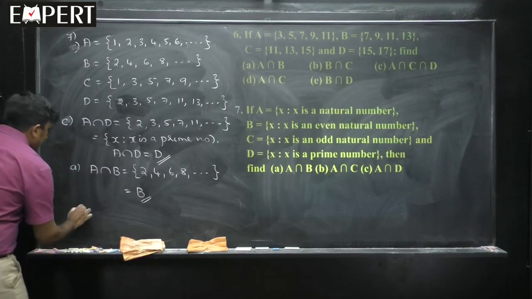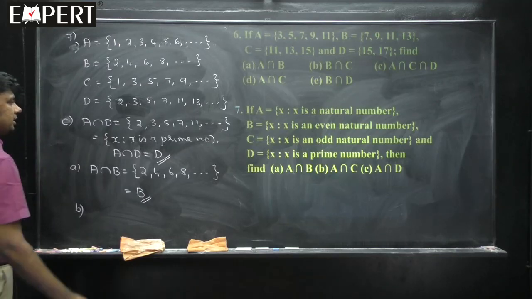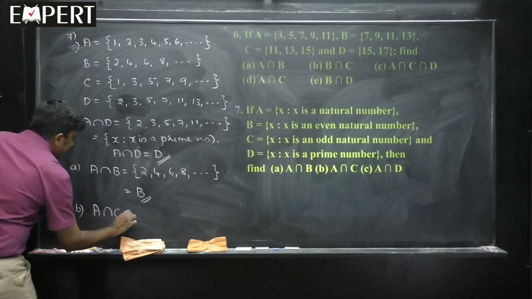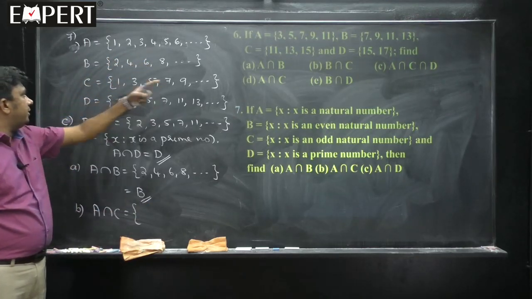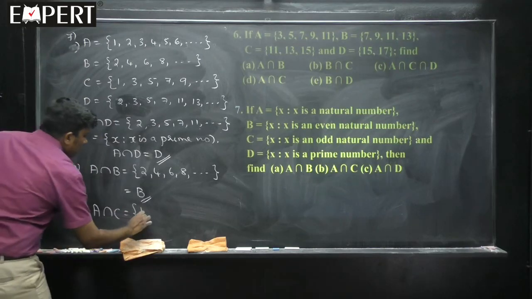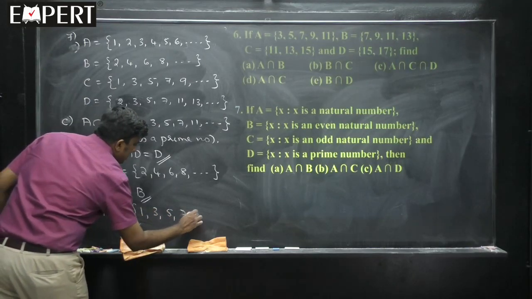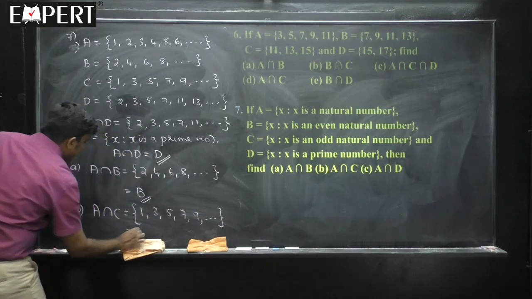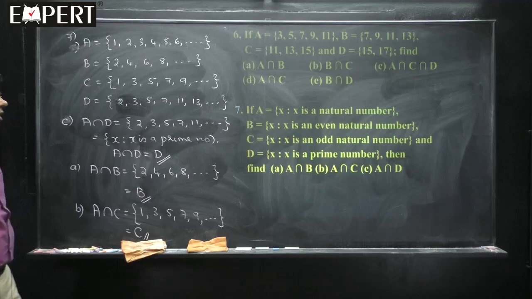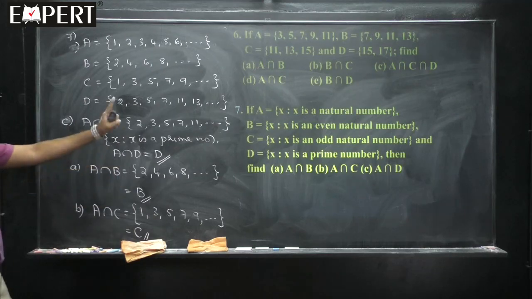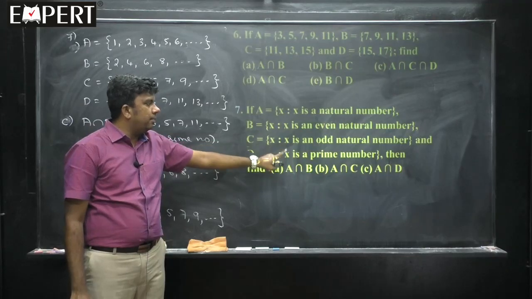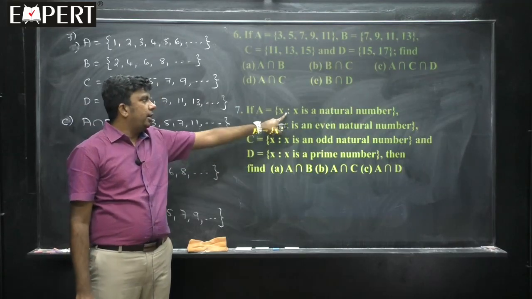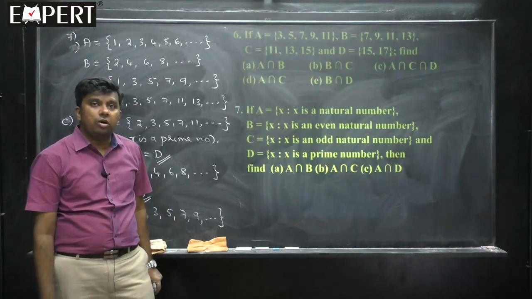Then question number C: what is A intersection C? A is 1, 2, 3, 4, 5, and so on, and C is 1, 3, 5, 7, and so on. So what are the common elements there? Common elements are 1, 3, 5, 7, 9, and so on. That is nothing but C, because C is a subset of A. Actually, A is the universal set here, students. An even natural number set, an odd natural number set, a prime number set: if you take all three, A itself is the universal set which contains all the other sets.